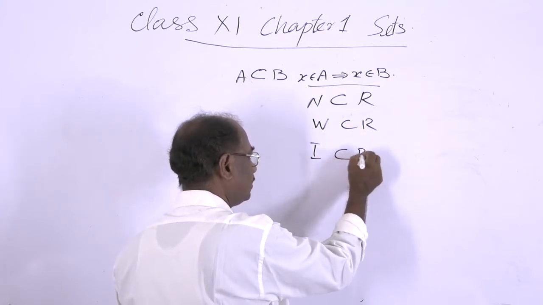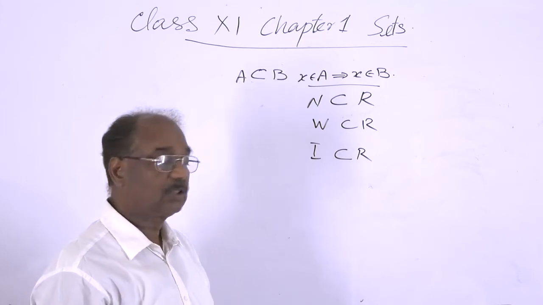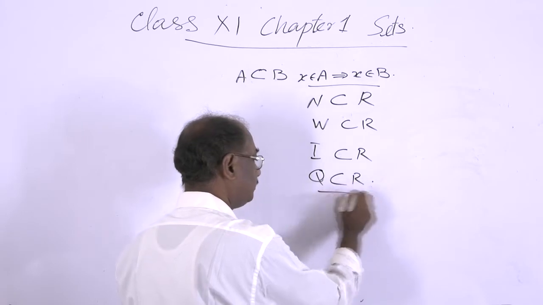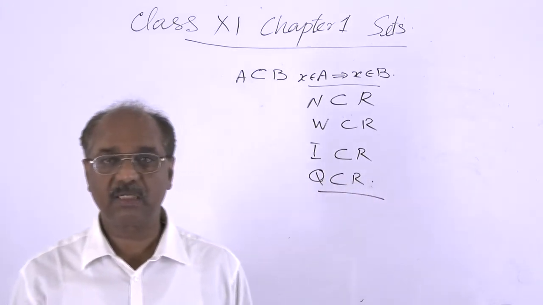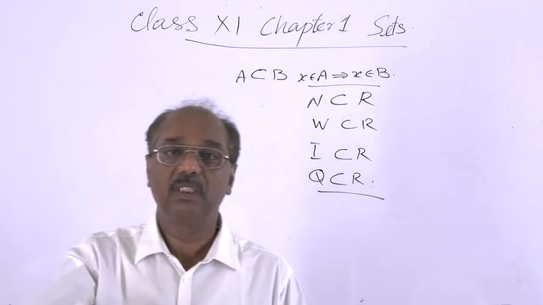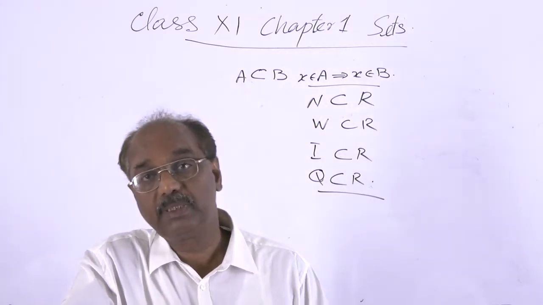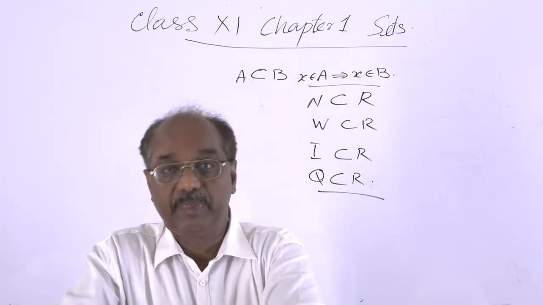Integers are a subset of R. The set of rational numbers is a subset of R. Every rational number is a real number, so every rational number belongs to the set of real numbers. So rational numbers are a subset of real numbers.